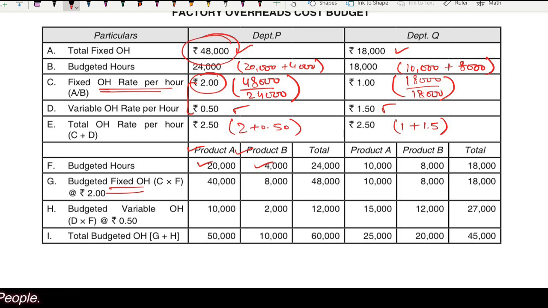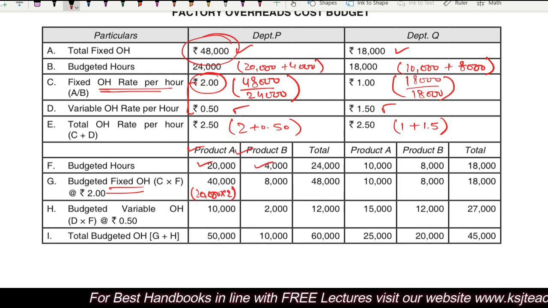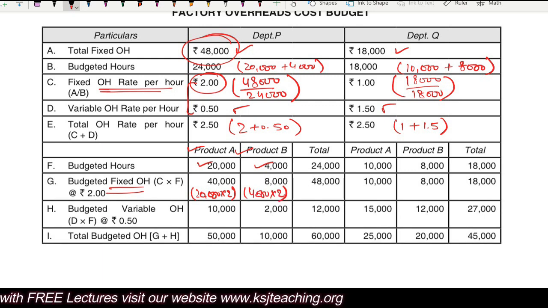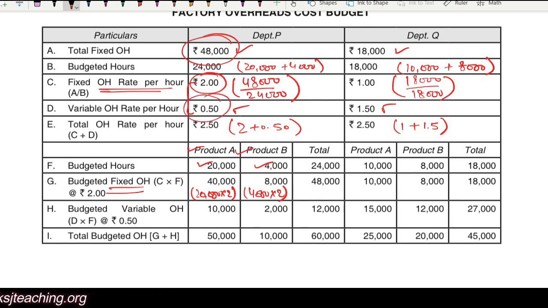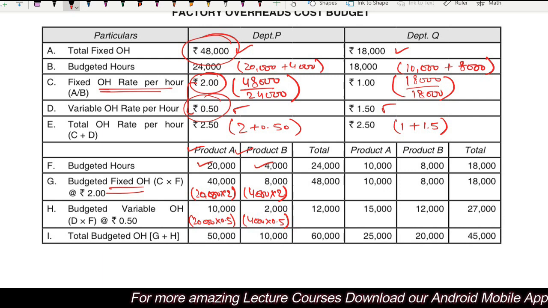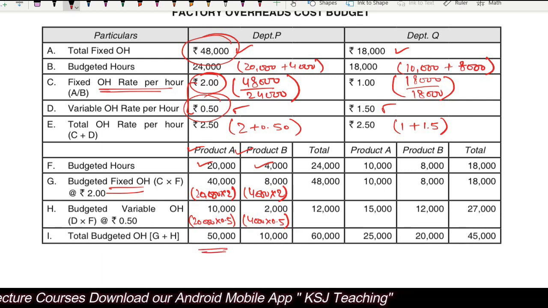So for 20,000, right? 20,000 multiplied by 2, and here you will say 4,000 multiplied by 2. What about the variable overhead, sir? Variable overheads is given 0.5 per hour. So for 20,000 hours, 20,000 multiplied by 0.5, and here 4,000 multiplied by 0.5, that is given to you in the department P, right? Total budgeted overheads 50,000 and 10,000.